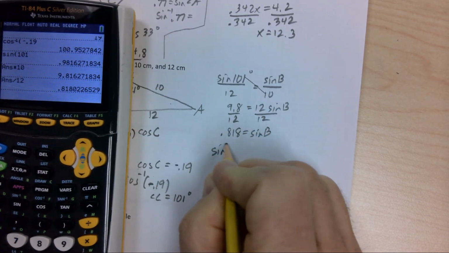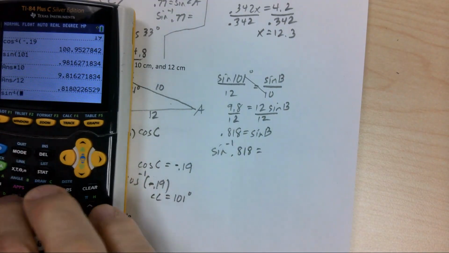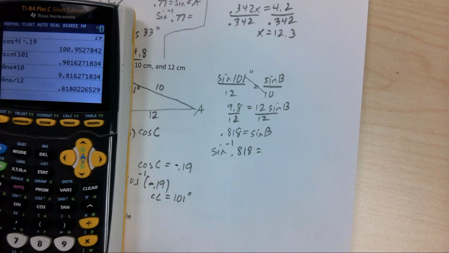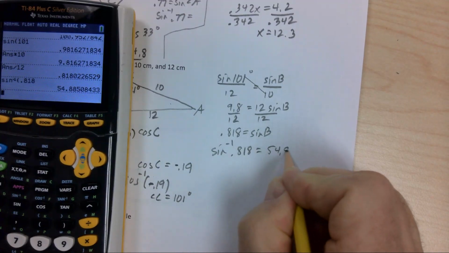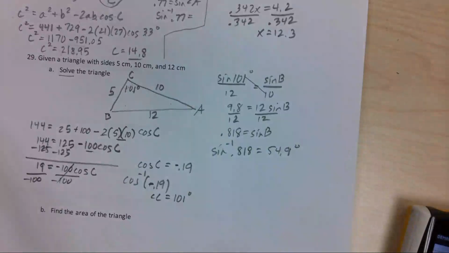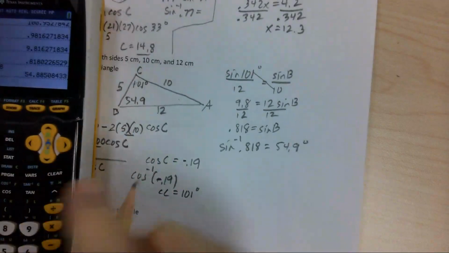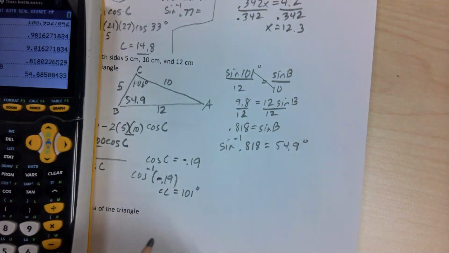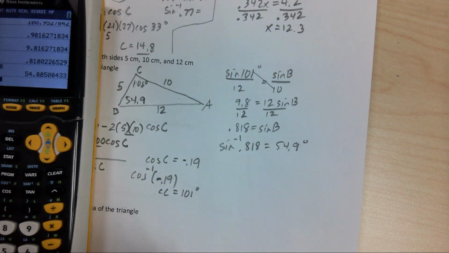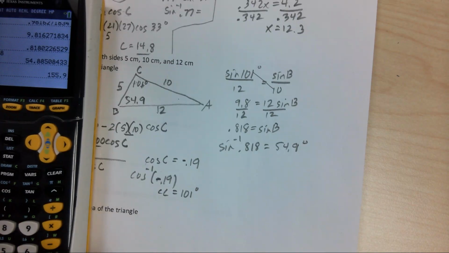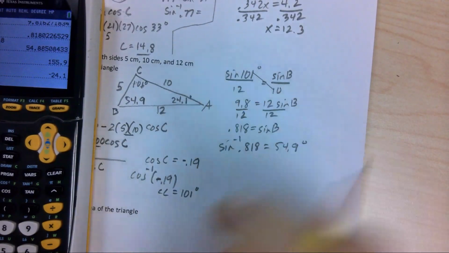So I'm going to find it by using second sine. So here we go. Second sine 0.818, 54.9. And that is angle B, 54.9. So if we take this plus this, subtract it from 180, we're good. So 54.9 plus 101, and we get 24.1 degrees. There we go.